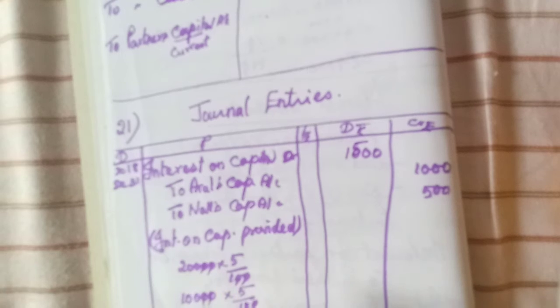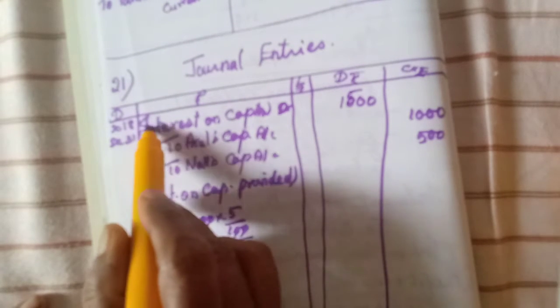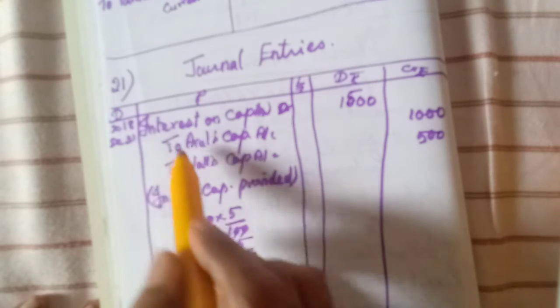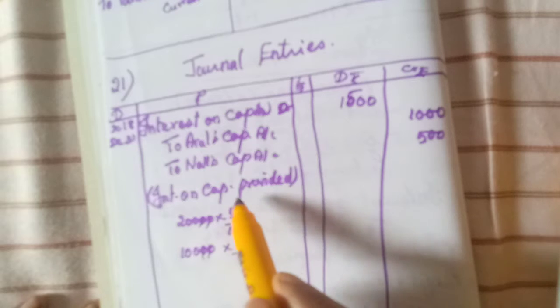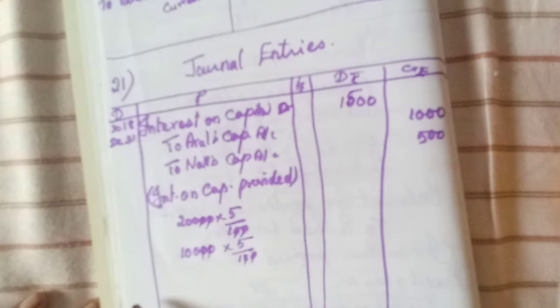Now this must be transferred to profit and loss appropriation account. So interest on capital should be credited because now it is debited, we need to credit. Okay, so what should be debited? Profit and loss appropriation account. The same date, 31 you can write.